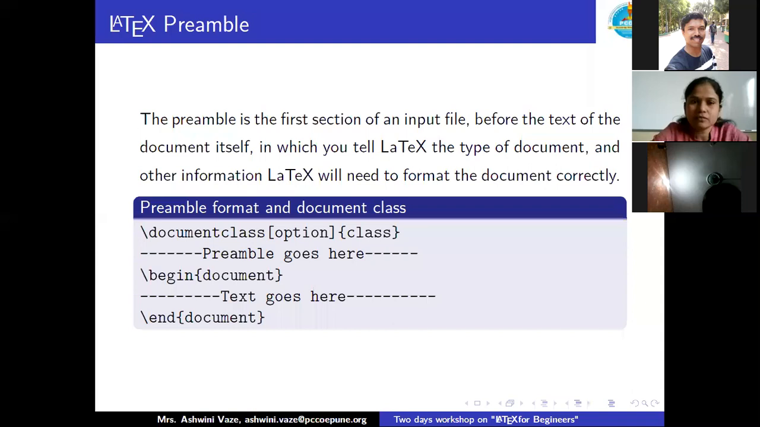The preamble is the first section of our input file before the text of the document itself, in which you tell LaTeX the type of document it is, either article, book or letter, and other information LaTeX will need for formatting. So this particular part is our outline, you can say, backslash document class, square bracket option, and curly bracket class. Then our preamble, which is the prerequisite, goes here. Begin document and end document. Here goes our coding or the further things we are going to do.